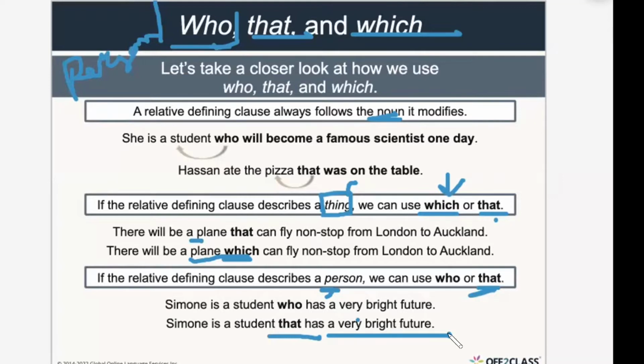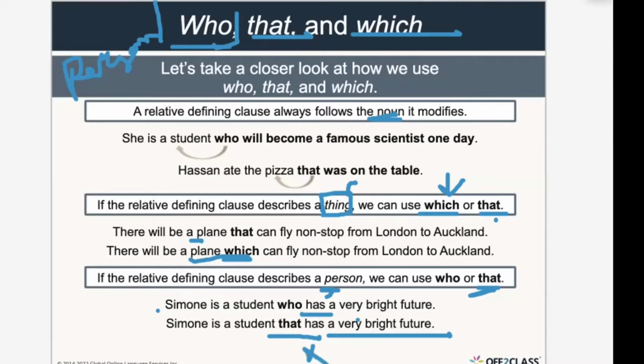Great. So these are the most famous three pronouns that we use. One important detail is, look, guys, what do we say? Simone is a student who has. So some students, what do they say? Who he has.